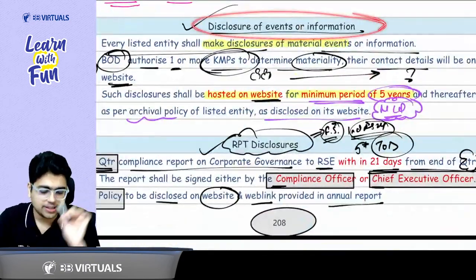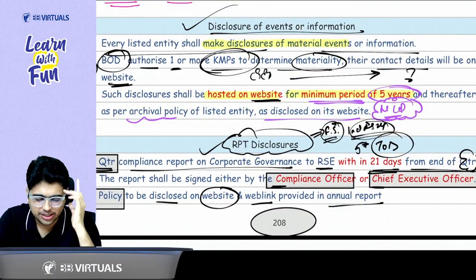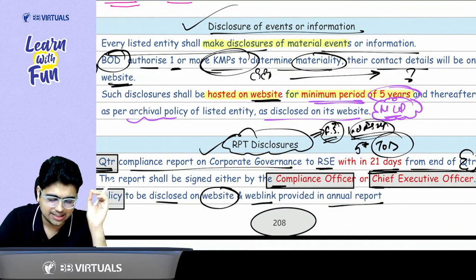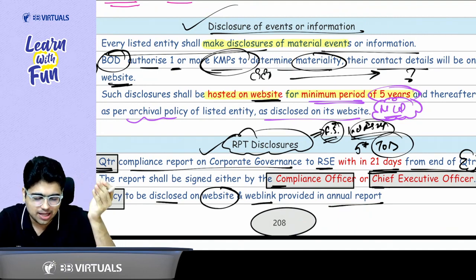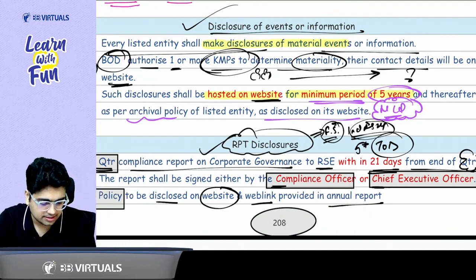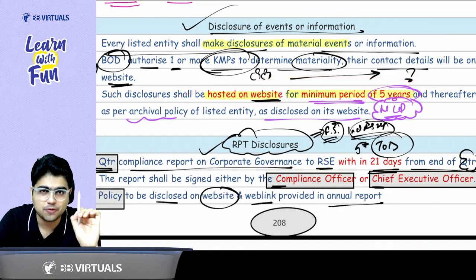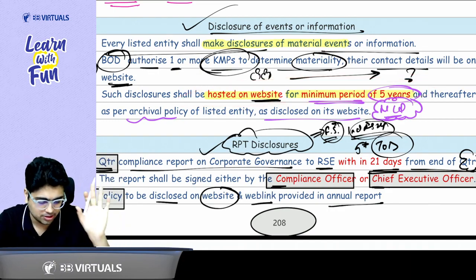Then comes the next topic, disclosure of events and information. It's a very easy point. Whatever material events and transactions are there, they need to be disclosed on the website of the company. Sir, when can they be archived? After 5 years. They should be hosted on the website for a minimum of 5 years. After that, as per the archival policy of the company.